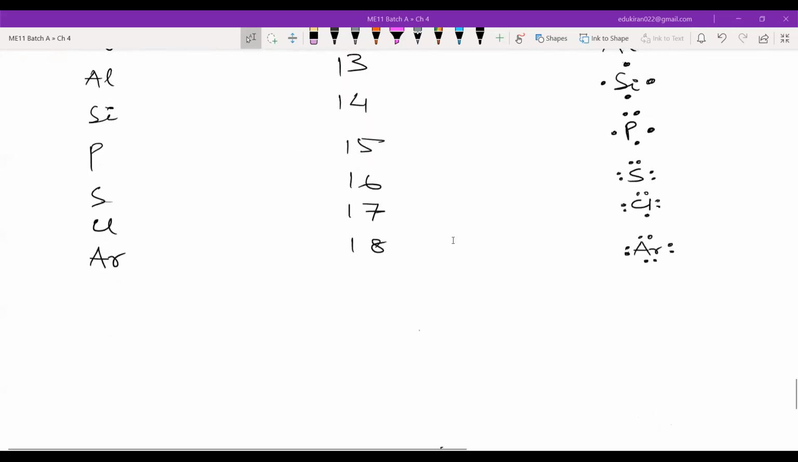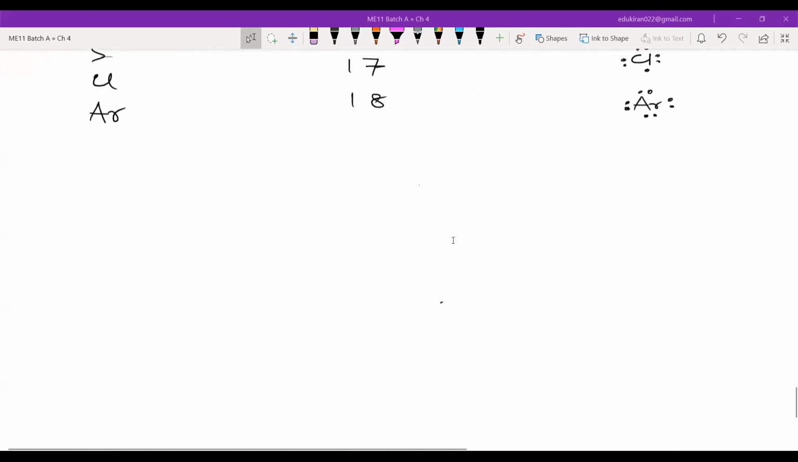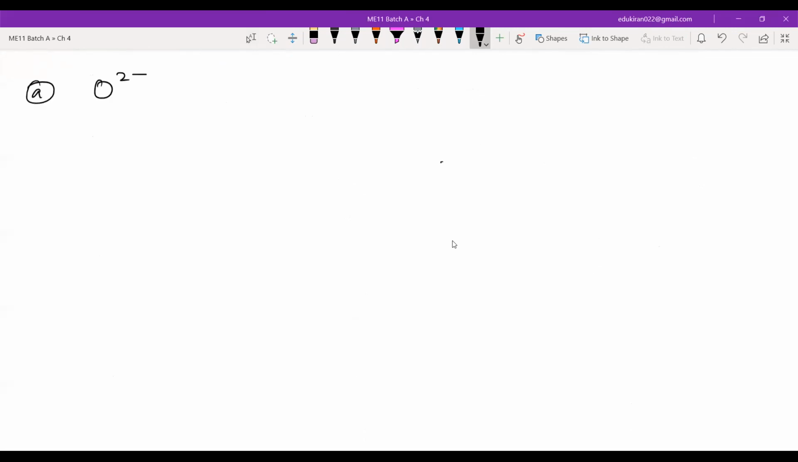Now, this is for atoms. For example, let us say for ions, you have O2 negative. If you have O2 negative, that means it will have how many electrons? How many electrons does oxygen have? 8 electrons, right?